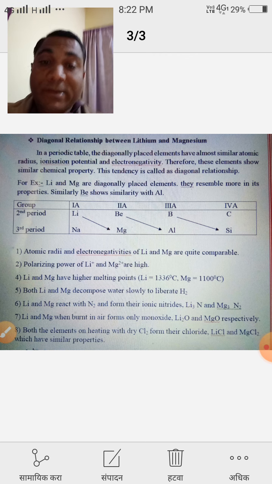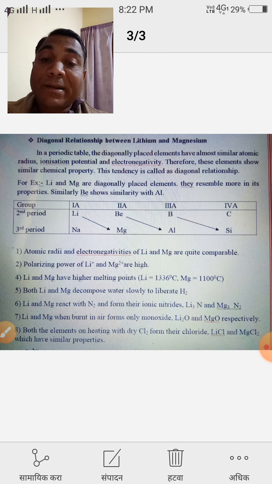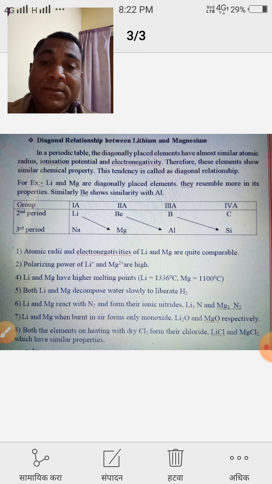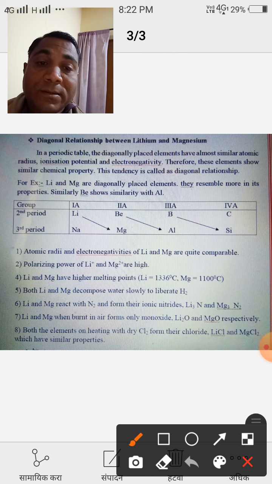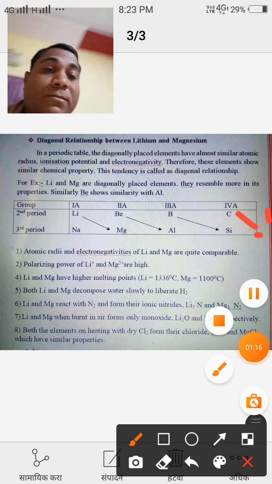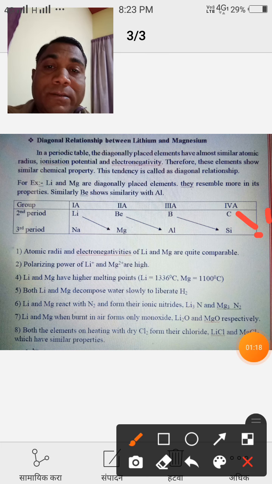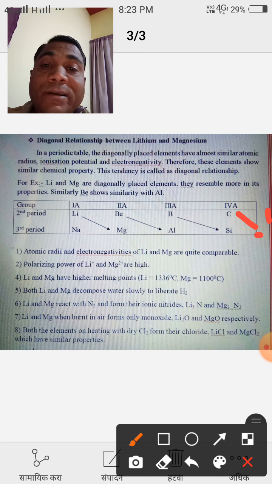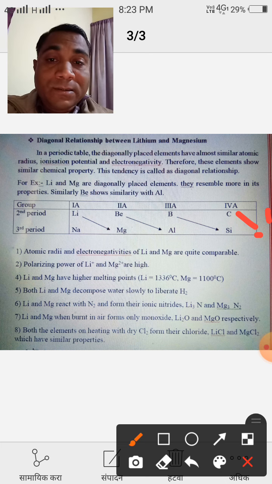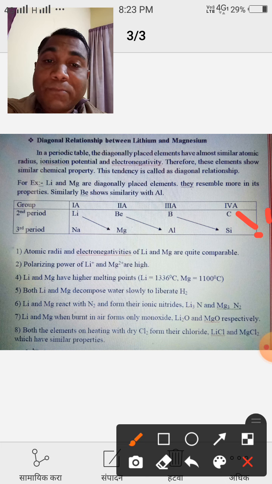In the periodic table, the diagonally placed elements, the indication is given here. The diagonally placed elements have almost similar atomic radius, similar ionization potential and electronegativity.